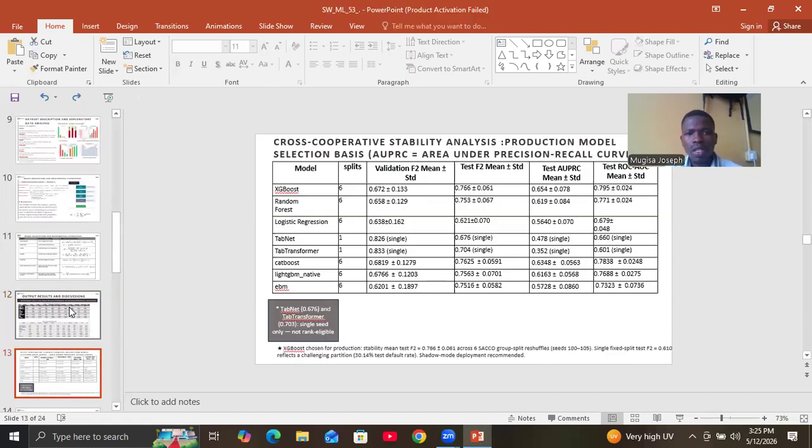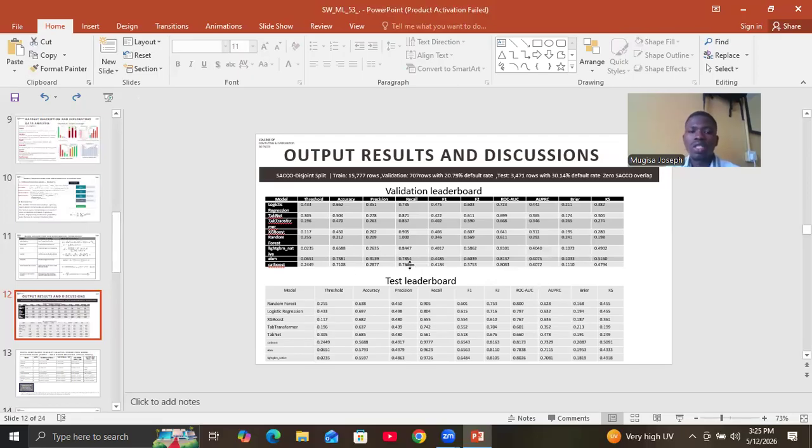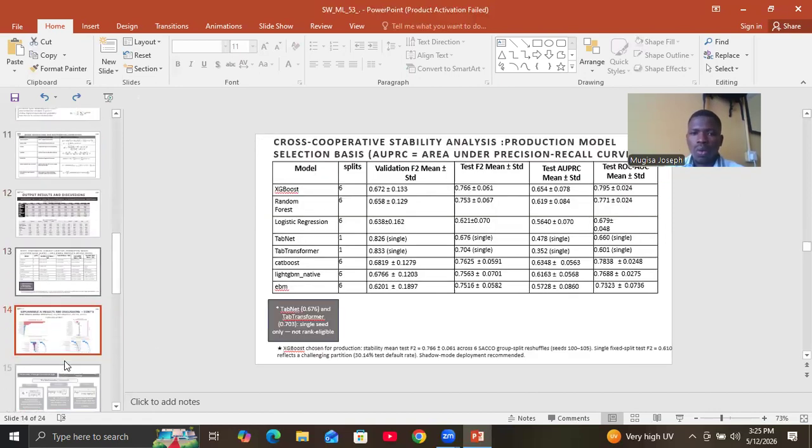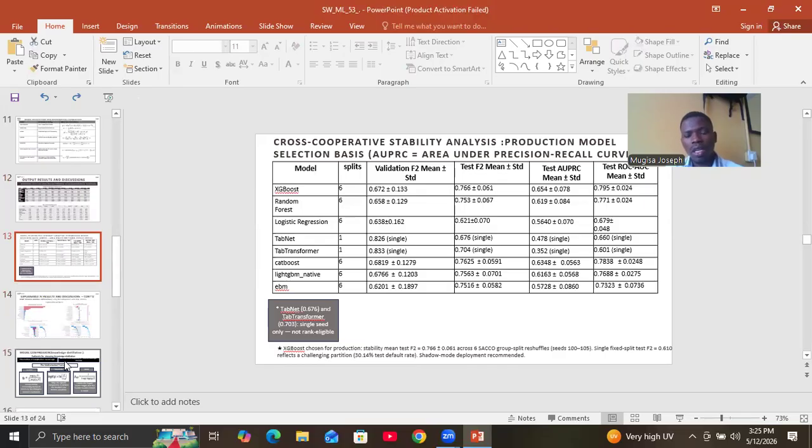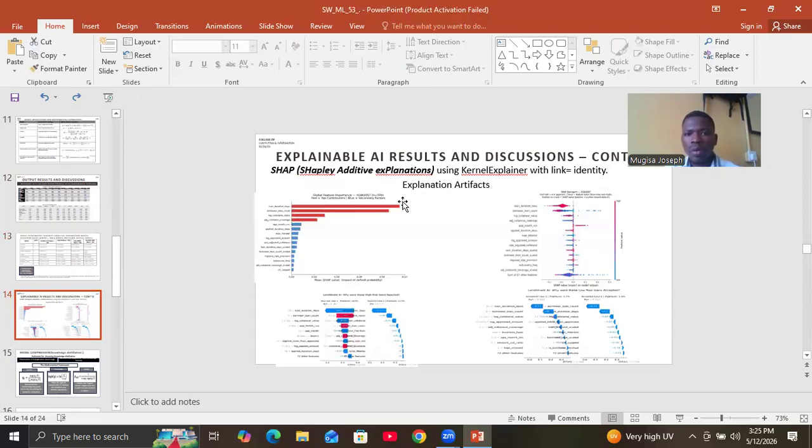So as I said, we did our selection on a stability run, whereby we did a 6-seed stability run, and then we got the average of the 6 results, and then the average of the standard deviation. The model with the least standard deviation in the metrics that matter most, as F2 score was one of our key metrics because it weights recall greater than precision, because it is better to catch all the defaulters than to miss one. So the best model with the least standard deviation and F2 score becomes the best model. And then we did explainable AI results.